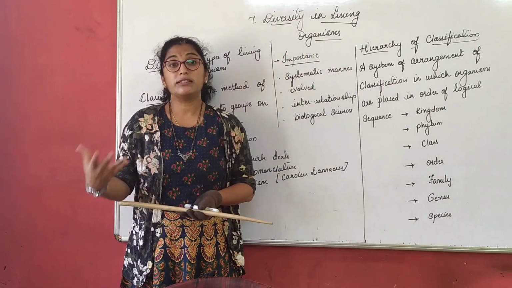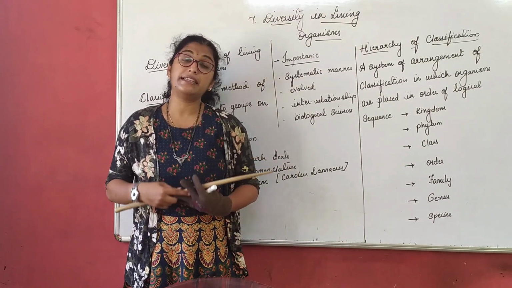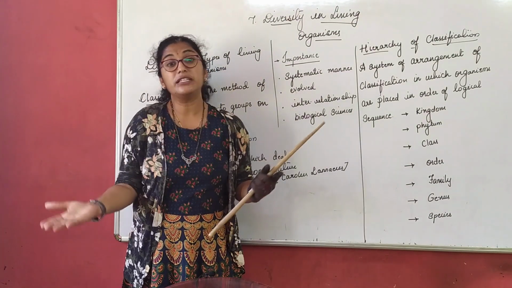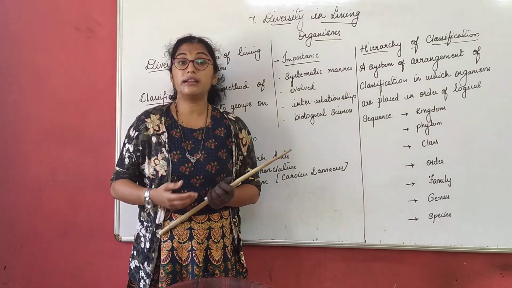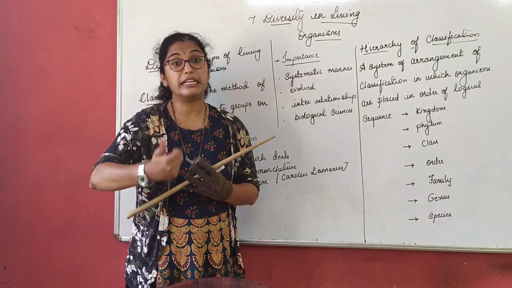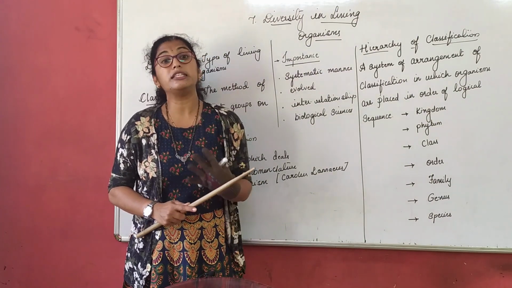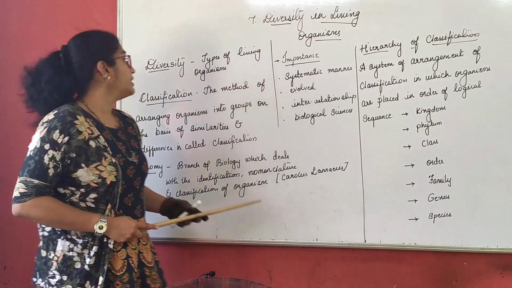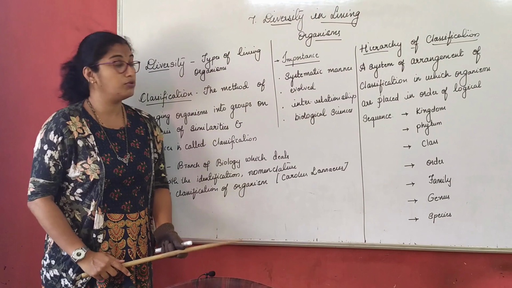Why do we have to learn diversity or diversify them? Simple, we have so many pet animals at home, right? We know which are the pet animals and which are the wild animals. We have diversified them in terms of pet animals and wild animals. Similarly, even in plants, we know which plants are good, which plants are of medicinal use, which plants are poisonous. So we need to learn about these plants and animals for our better use. Diversity is nothing but types of living organisms which live around us.